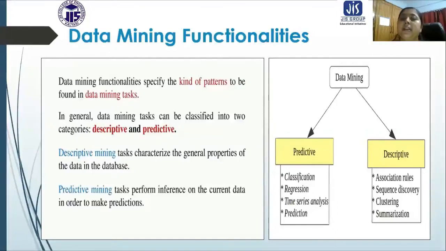In general, it can be of two types, predictive and descriptive. What is predictive and what is descriptive?